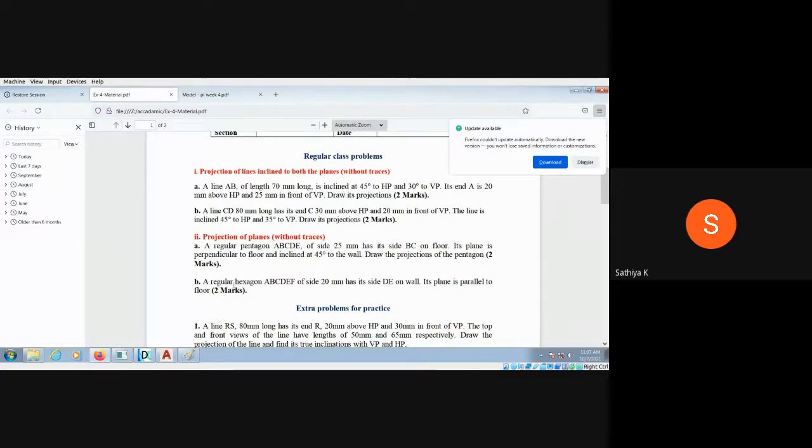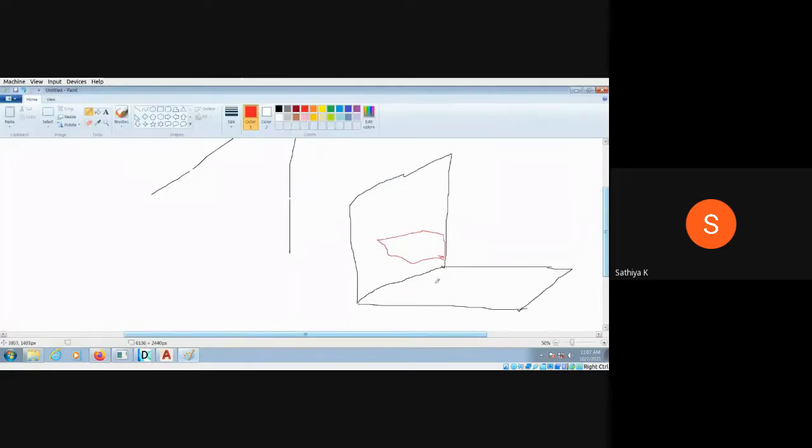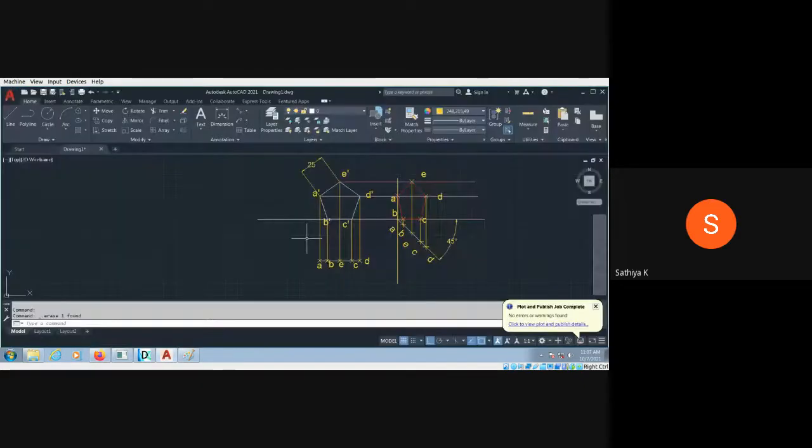The regular hexagon having 20 mm side. Okay. The plane is parallel to the floor. That means when you see from the top, you can see the plane. When you see from the front, you can see the line. So you have to start with the top view. Then only you will get the answer. So I am just demonstrating.